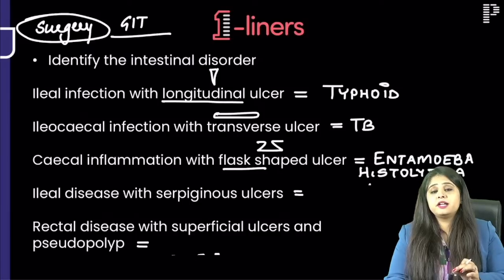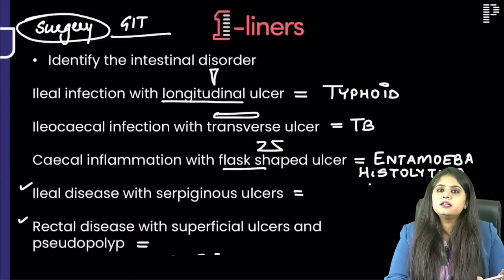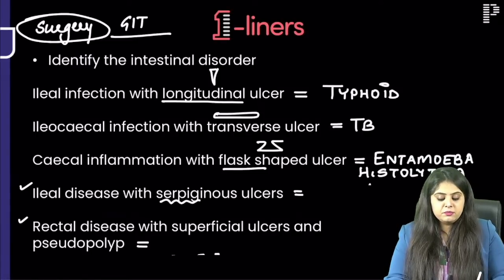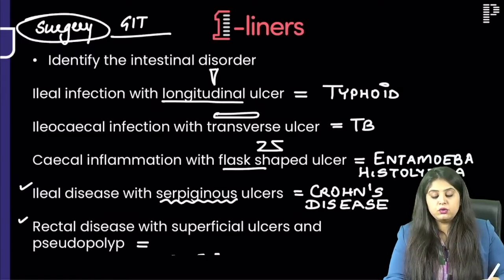If you don't get this right now, I would be very upset with you. So amoebic ulcer, flask shaped ulcer, you have to know. Moving on, these are the two where I feel students get a little lost. Where do you see serpiginous ulcers? Exactly how I've made, a little snake like ulcers, those are seen in Crohn's disease.